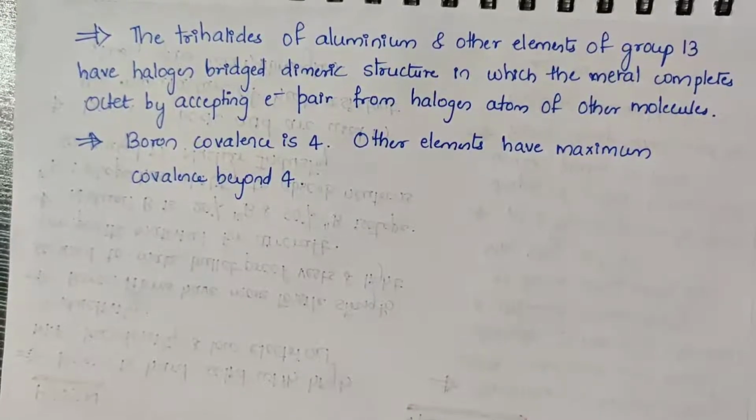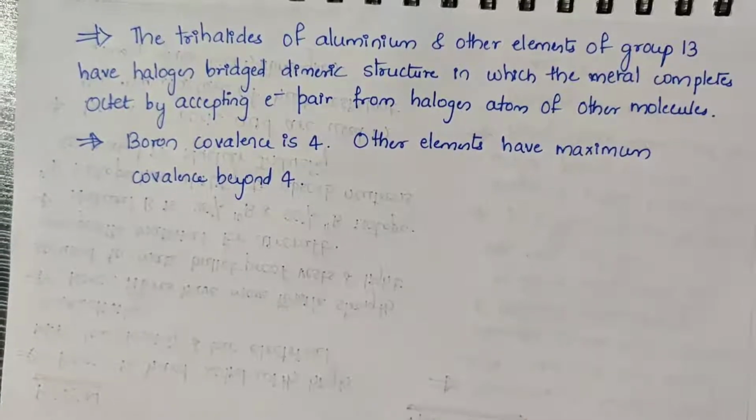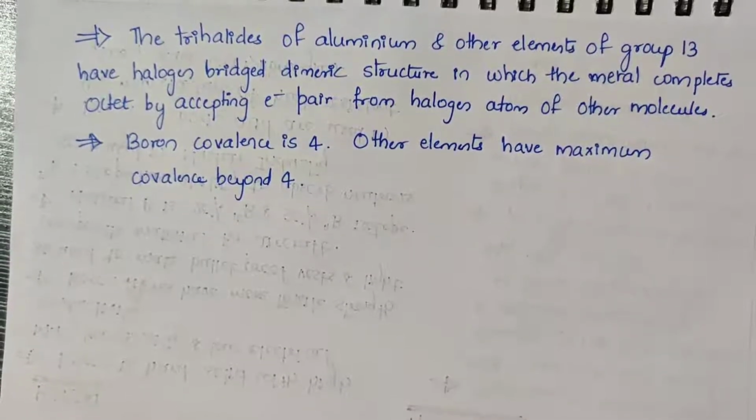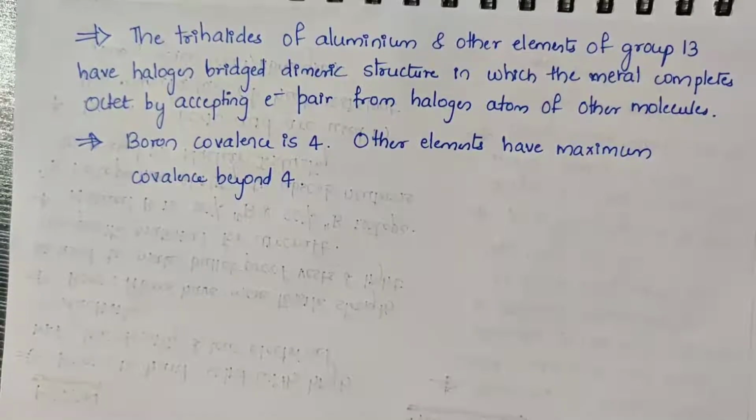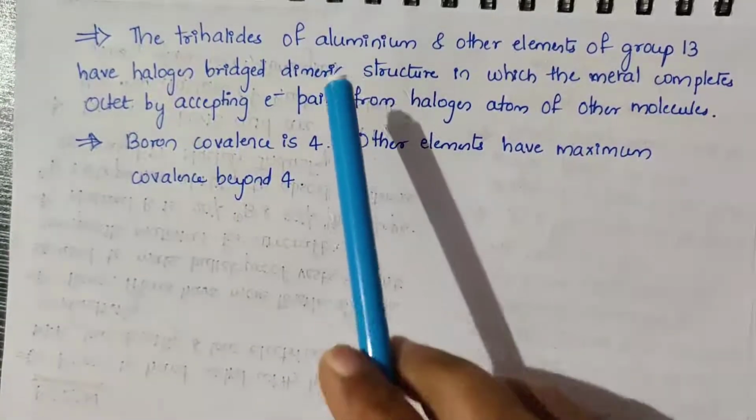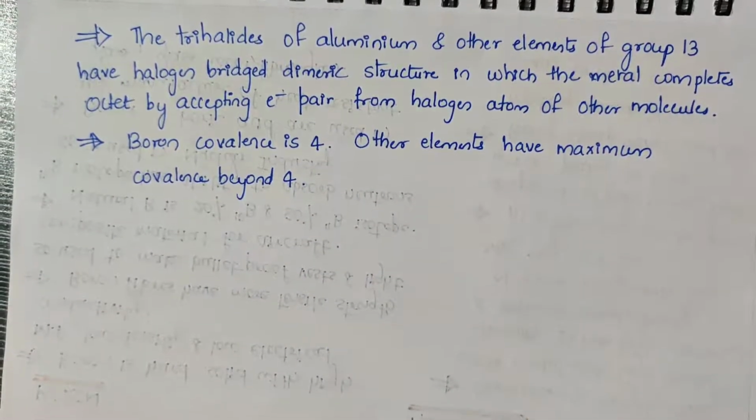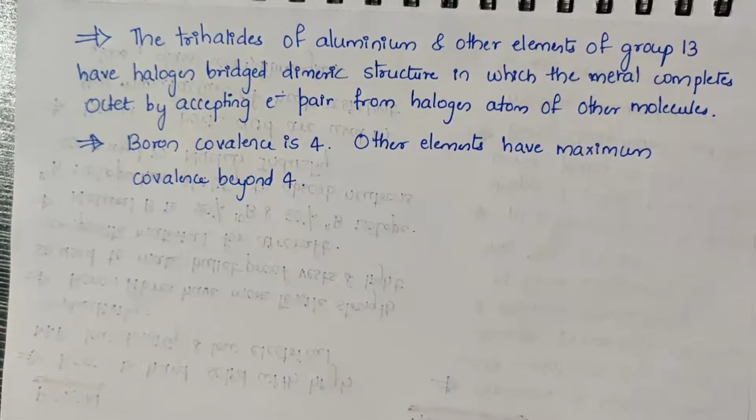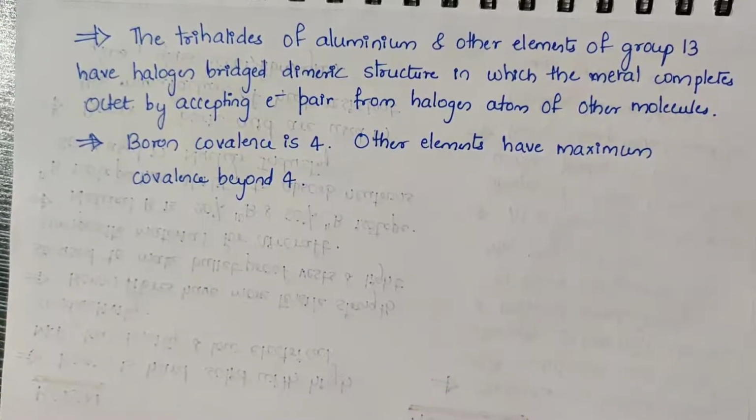Trihalides of aluminium and other elements of group 13 form a dimeric structure. They have a halogen bridged dimeric structure in which the metal completes its octet by accepting an electron pair from the halogen atom of the other molecule. Trihalide of boron forms only a monomeric structure, but trihalides of aluminium and other elements of group 13 form a dimeric structure. This is one anomalous property. And boron covalency is 4, while other elements have maximum covalency beyond 4. This is another anomalous property. So these points are enough to remember.